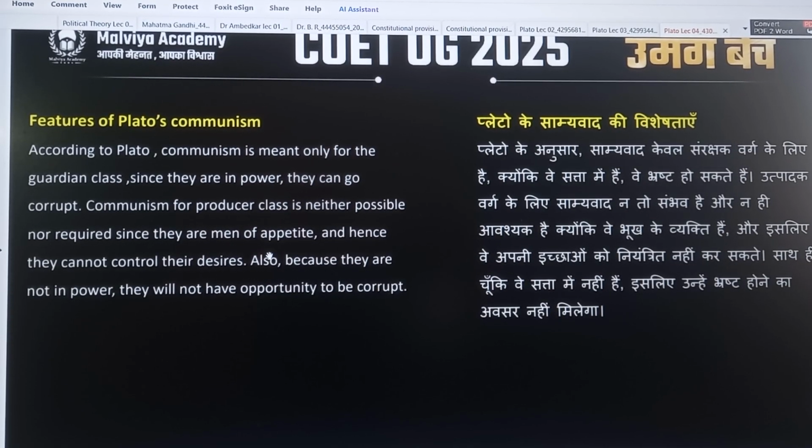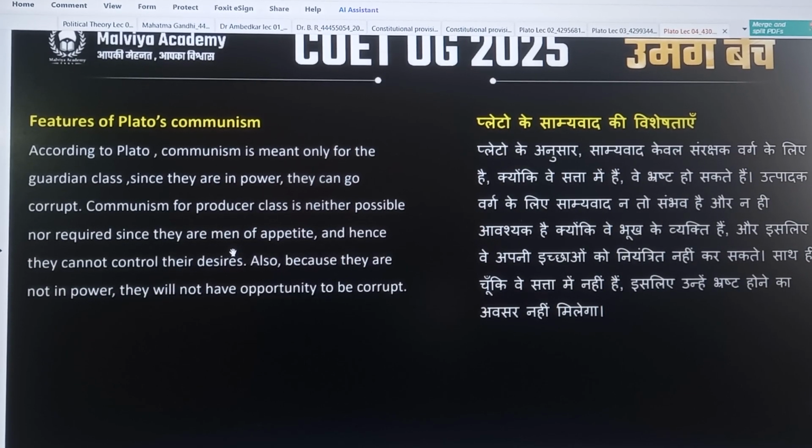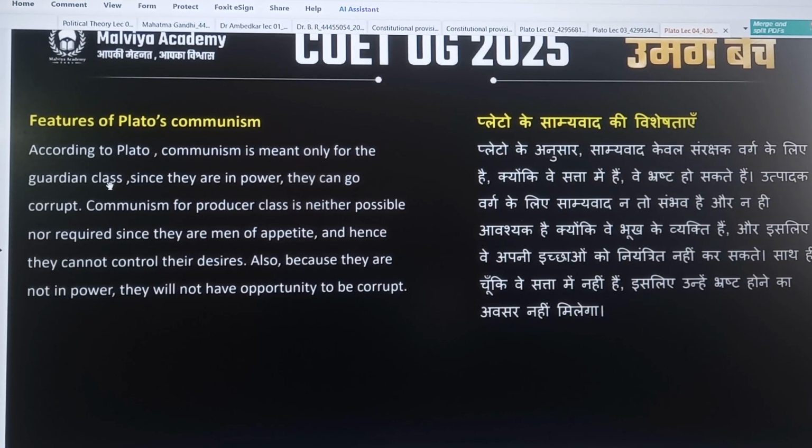Means they have greed, and to fulfill the greed they produce more and more and earn money. Also because they are not in power, they will not have the opportunity to be corrupt. If the producer class also goes corrupt, there is no difference in the ruling of the state, because they are not in power. In power there are only two classes, that is the guardian class, including the ruler class, that is men of gold, and men of silver, that is the soldier class.